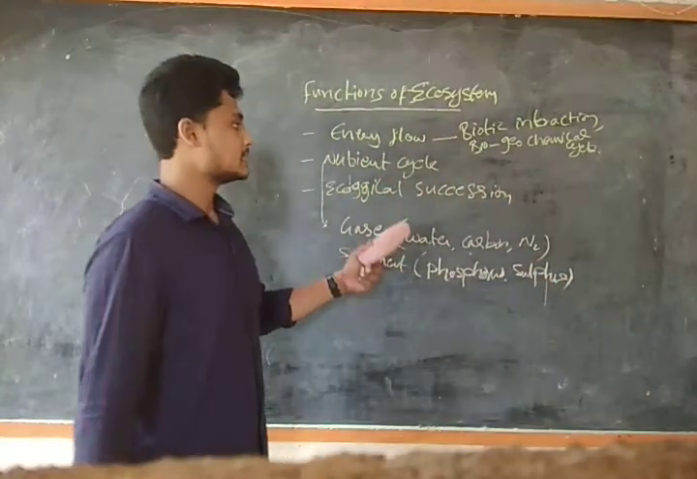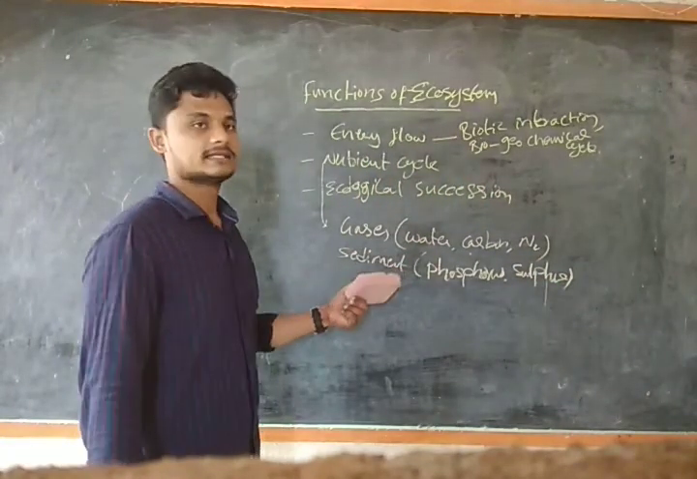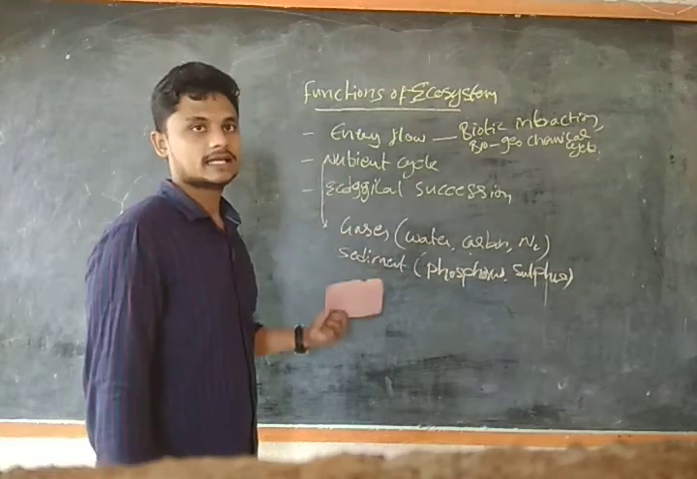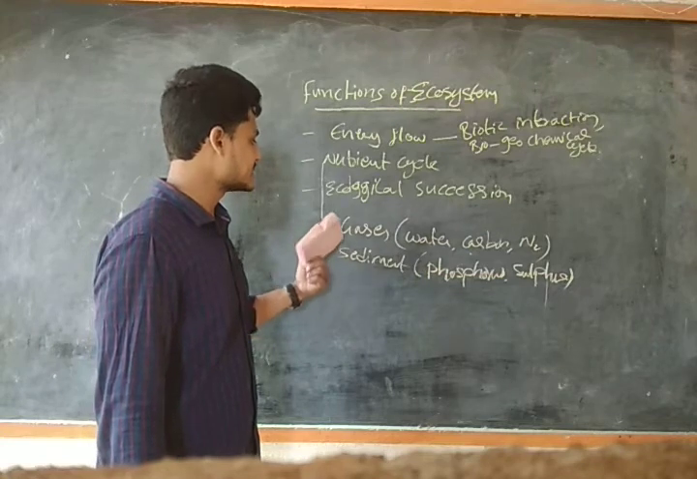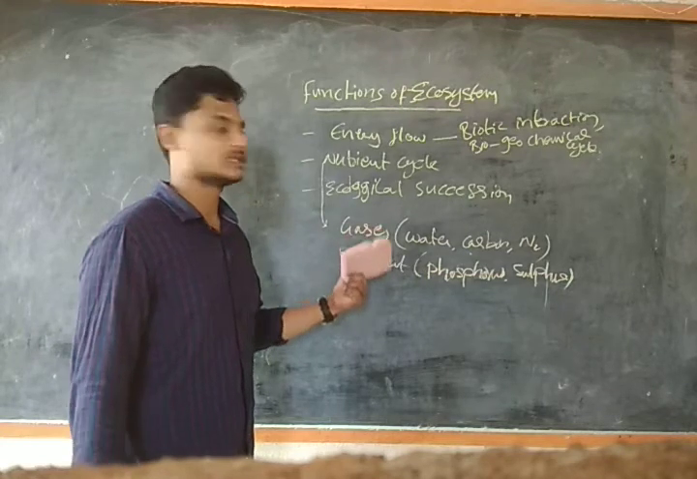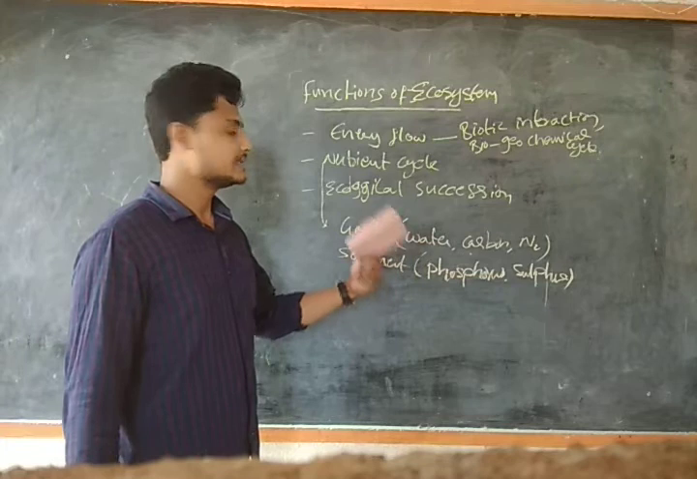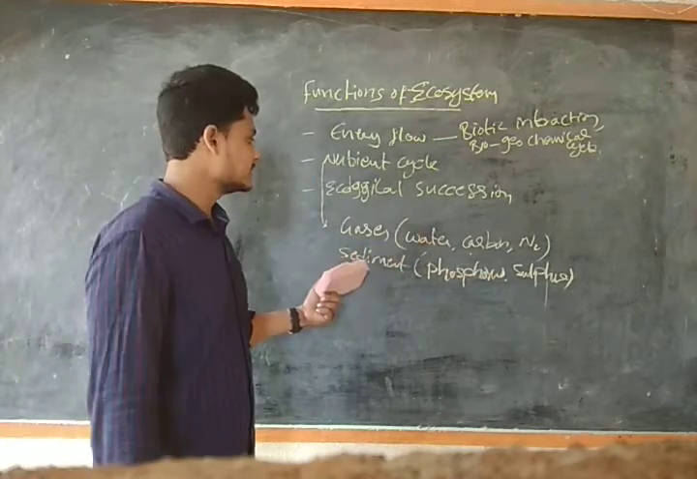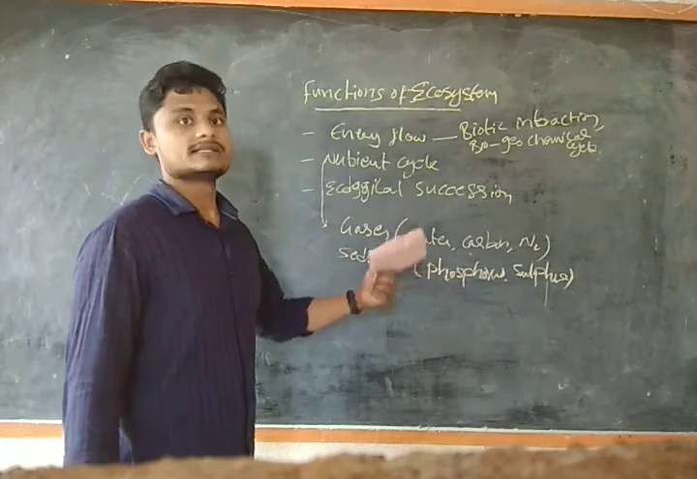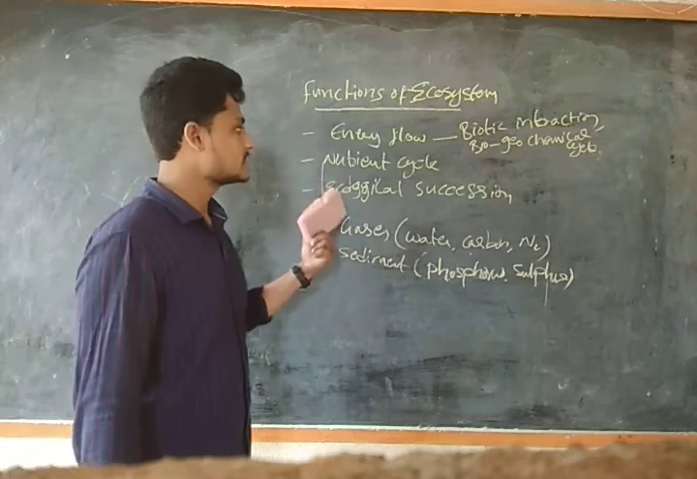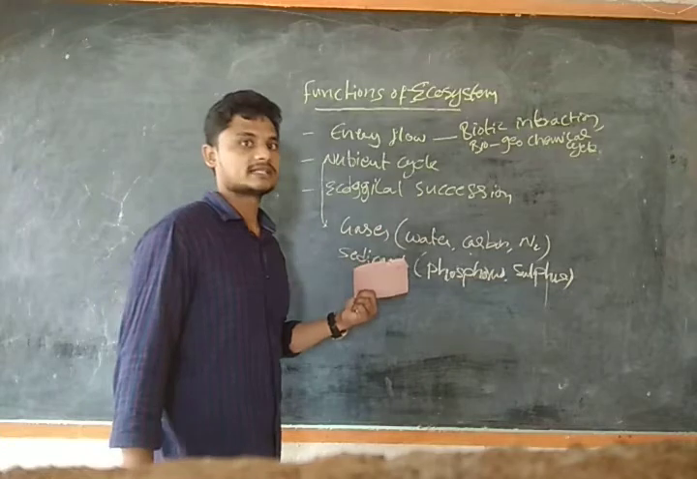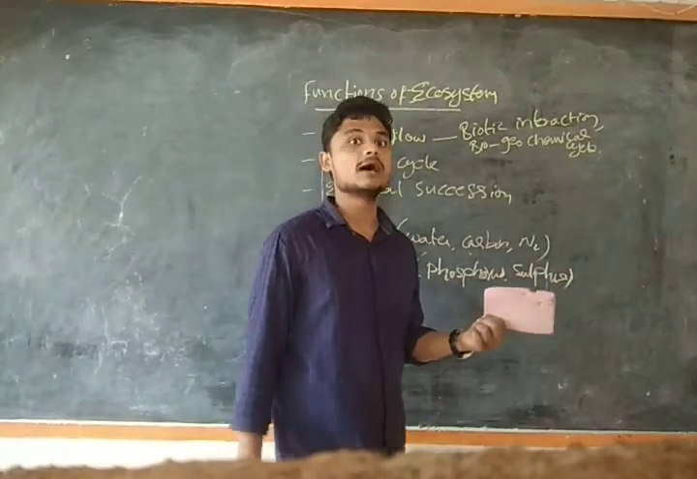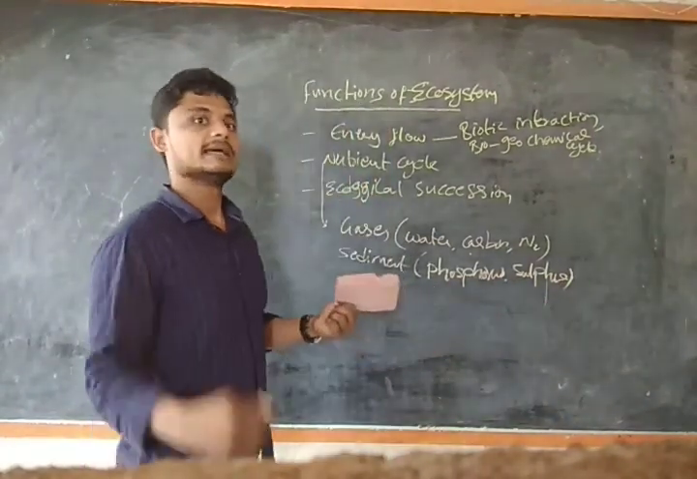If you see these five nutrient cycles, we complete this nutrient cycle topic. Simply we have classified them into gaseous and sedimentary. In gaseous we are going to see the water, carbon and nitrogen cycles, and in the sedimentary we are going to see the phosphorus and sulfur cycle. After this there will be a small topic, that is ecological succession. Its types and characteristics we will deal with in the next class.